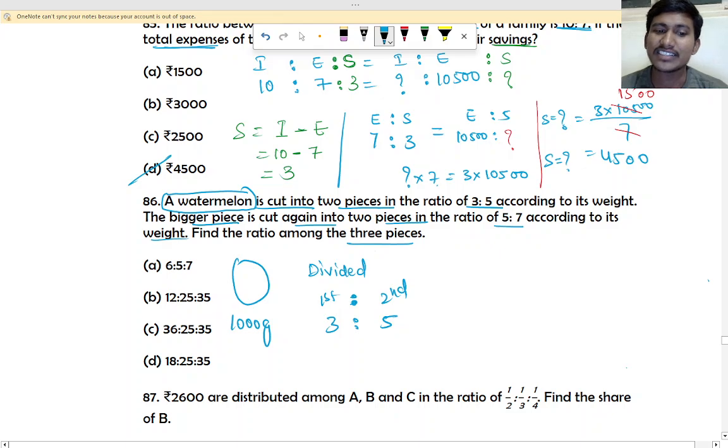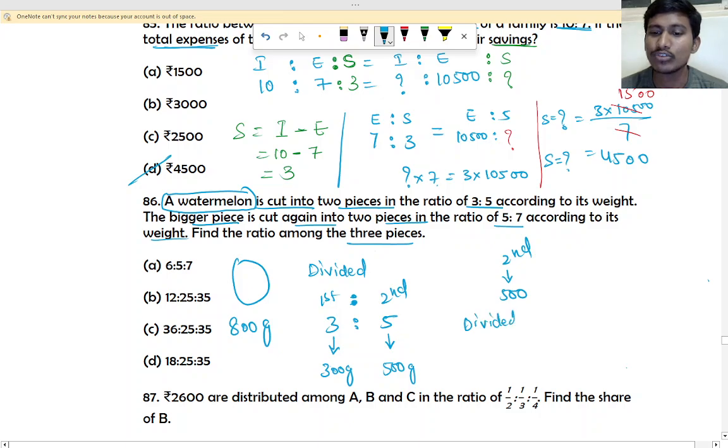If you divide this 1000, let's take 800. 800 would be easy because 3 plus 5 is 8, right? So I took 800. So this 3 will be how many grams? 300 gram. This 5 will be how many grams? 500 gram. This second 500 gram is now divided.